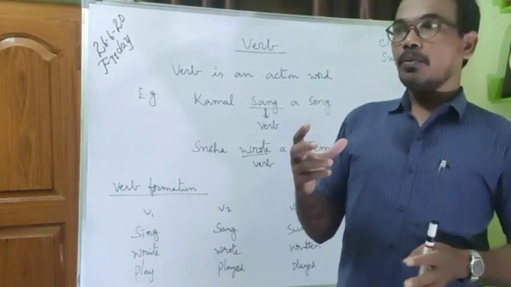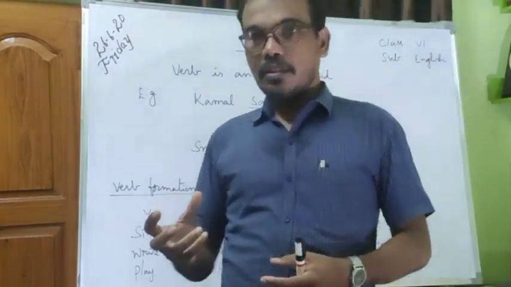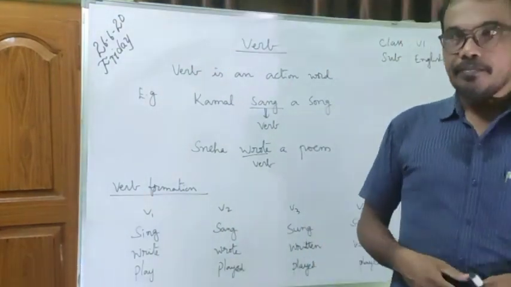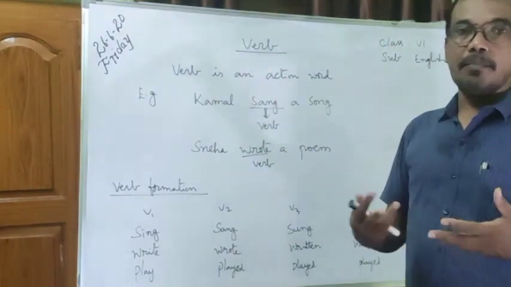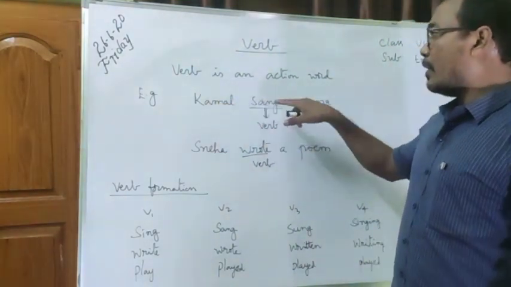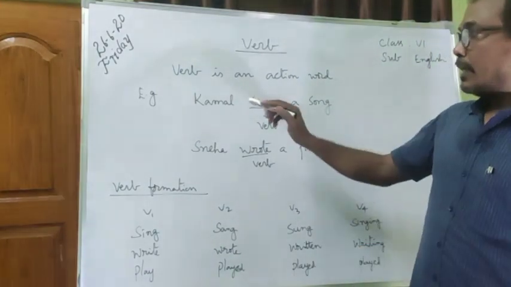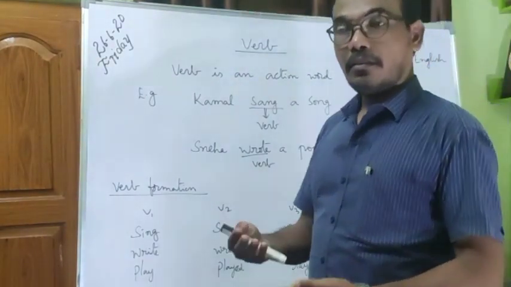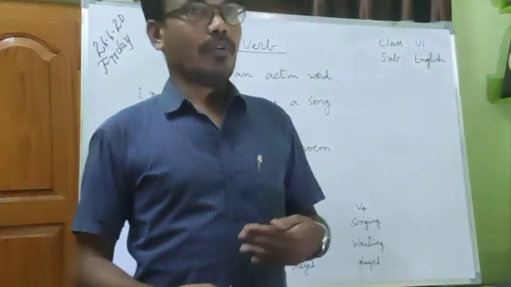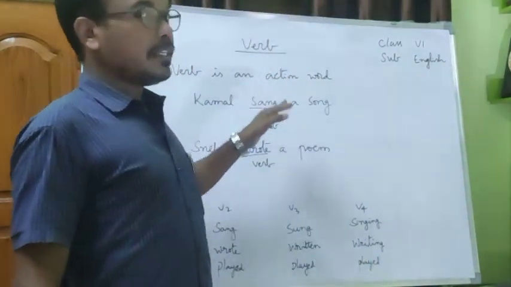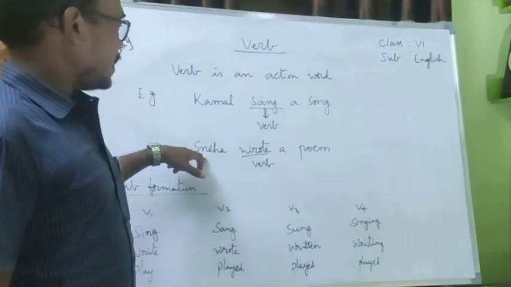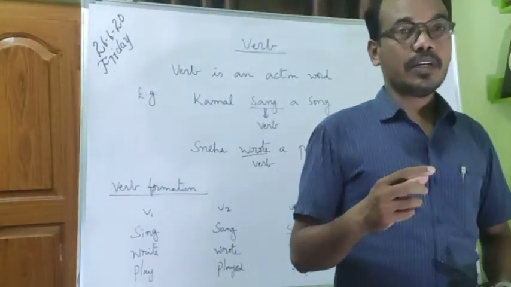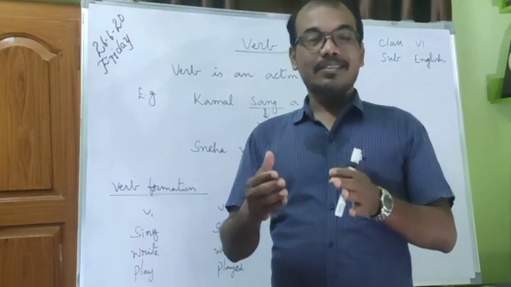Whatever the action that a word has in the sentence is called a verb. V-E-R-B. Verb. See, Kamal sang a song. Kamal is a noun. Song is a noun. But sang is an action, so it is an action word. Sneha wrote a poem. See, wrote is an action word.